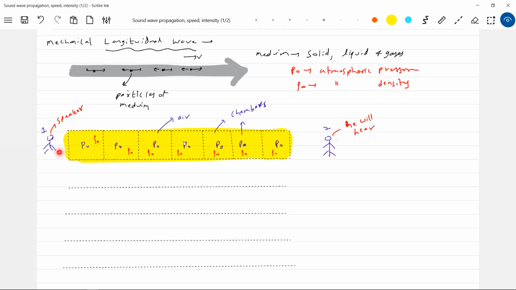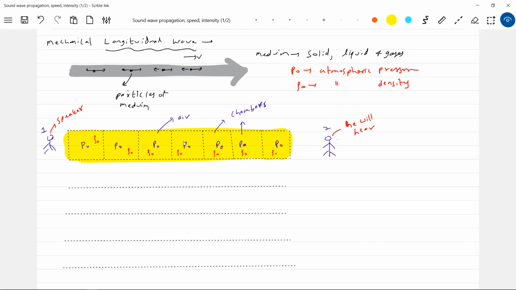Now this person will clap. What do I mean by clap? Like this, or you say hello, anything. So like a pulse. You go back to the transverse wave pulse, no? If I vibrate my arm up and down continuously, I'll get a sine wave.